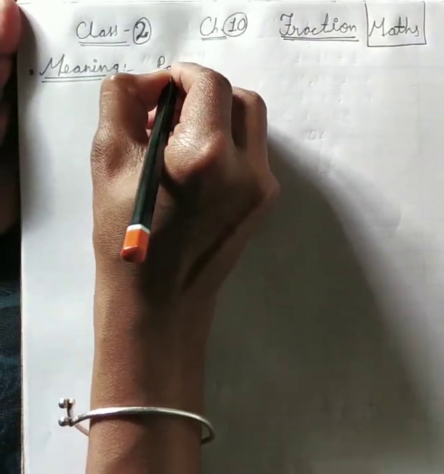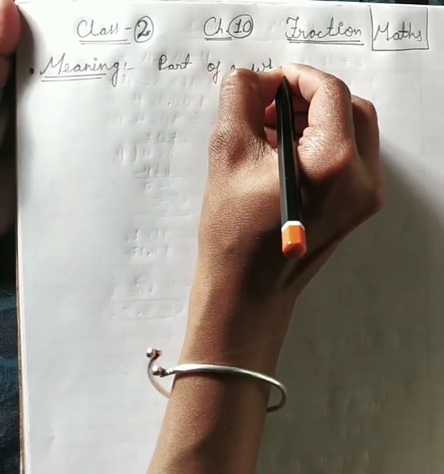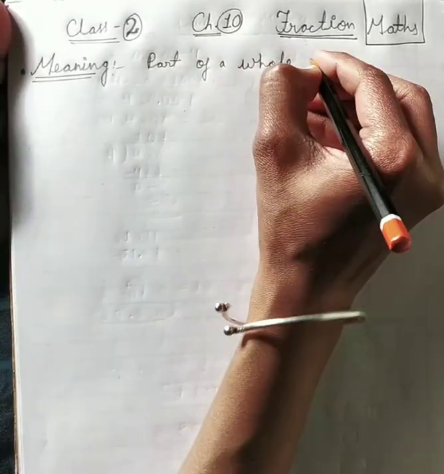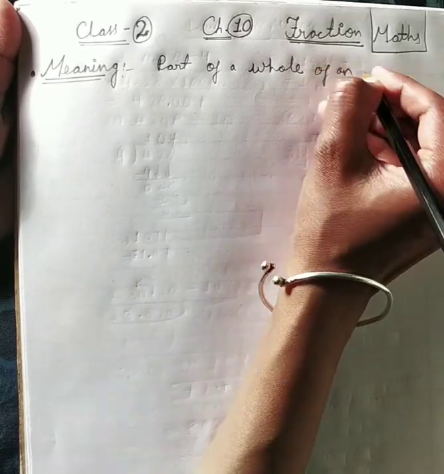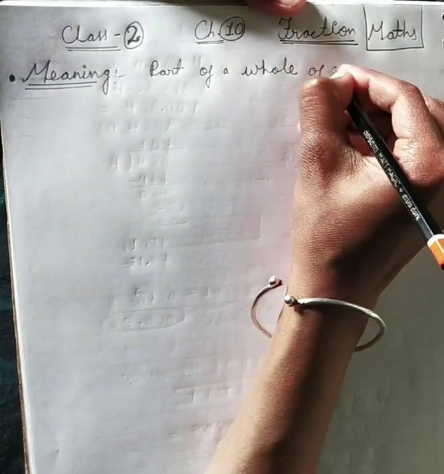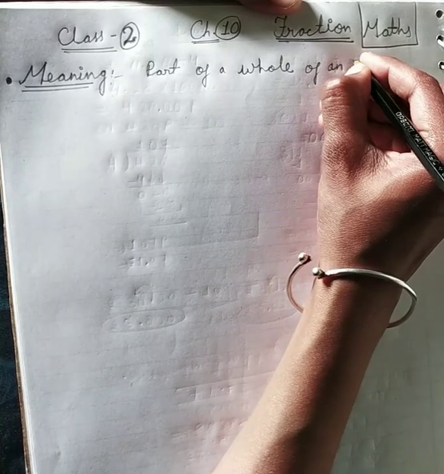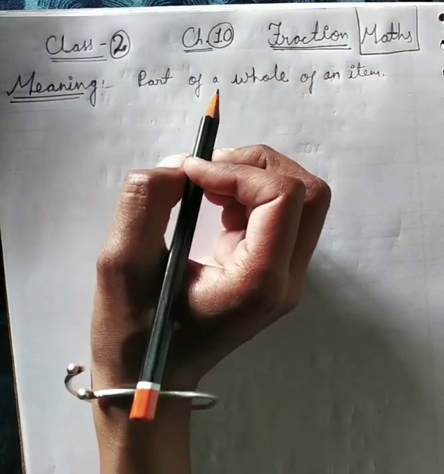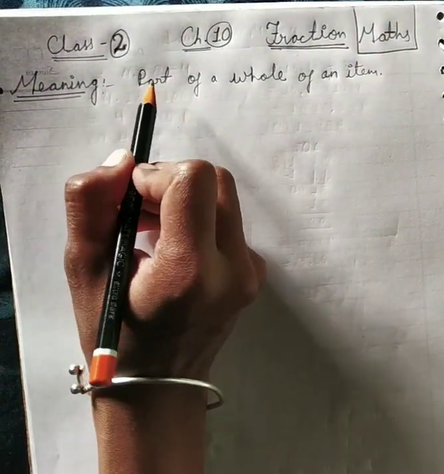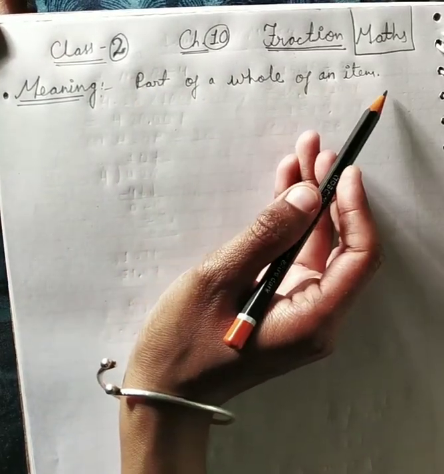Part of a whole of an item. You can say that a fraction is a part of a whole of an item.